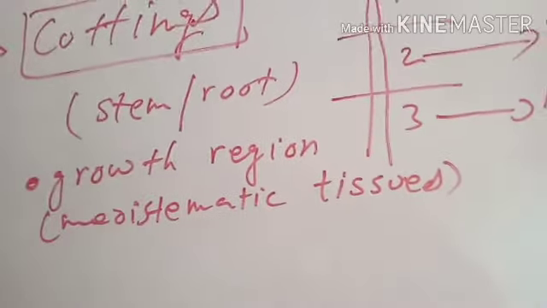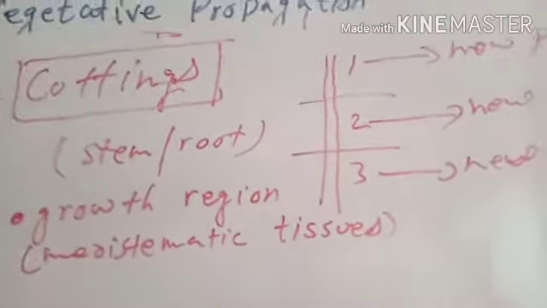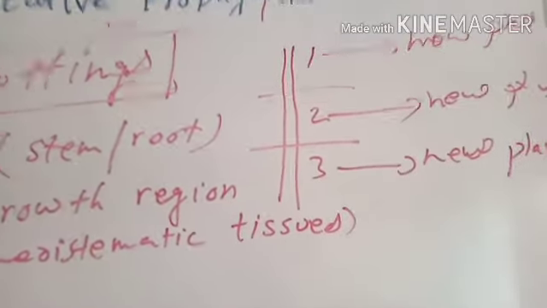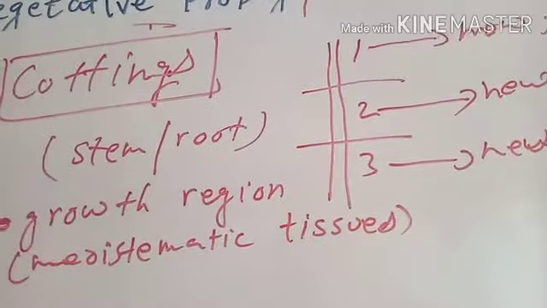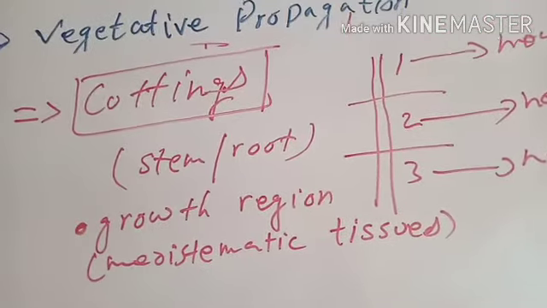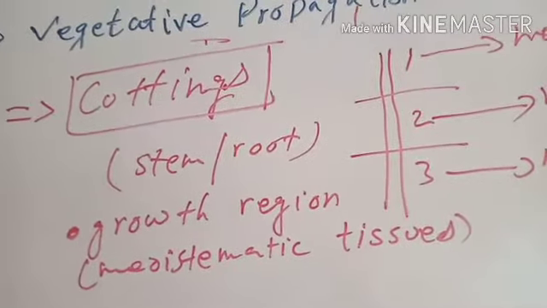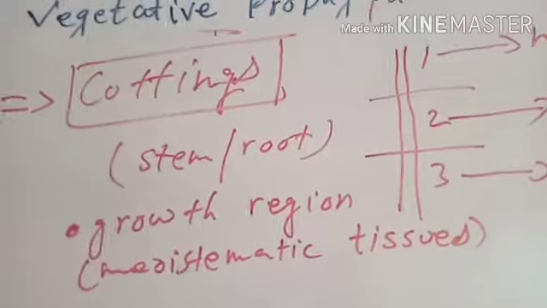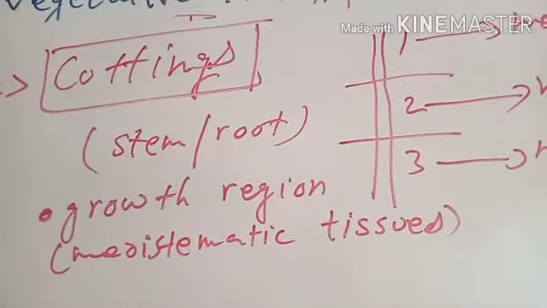The cutting must contain the growth region for the production of an entire new plant from that cutting. Sugarcane, rose and various plants are propagated vegetatively by using the method of cuttings.